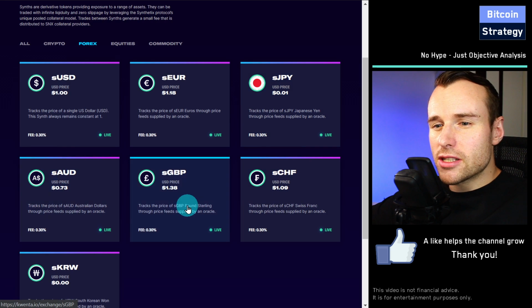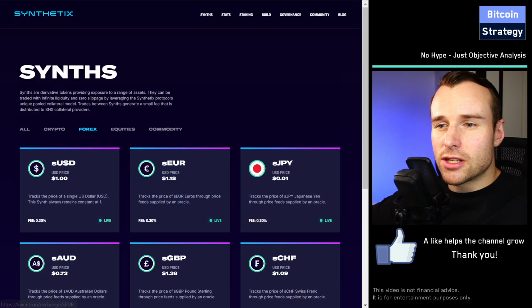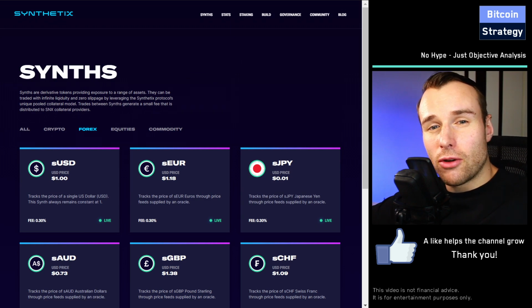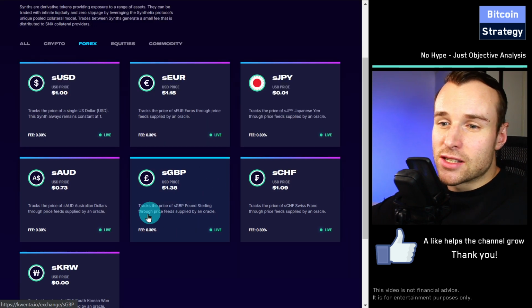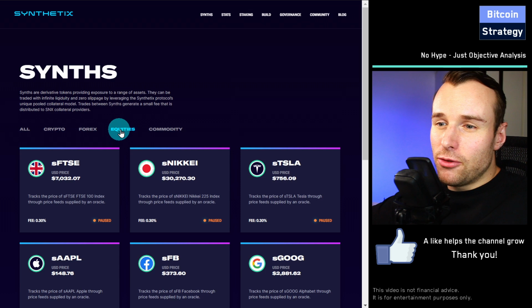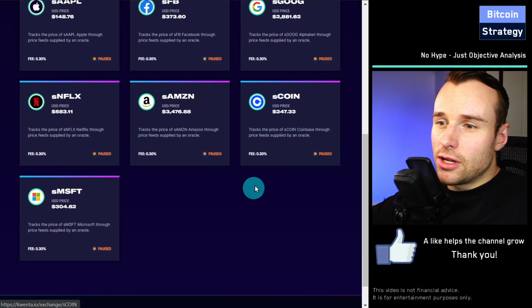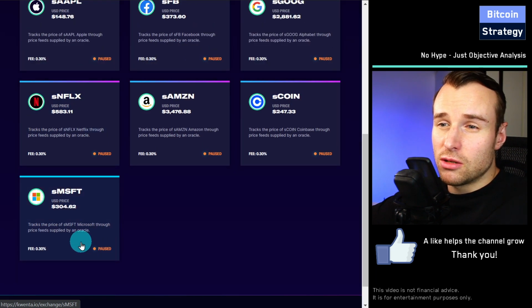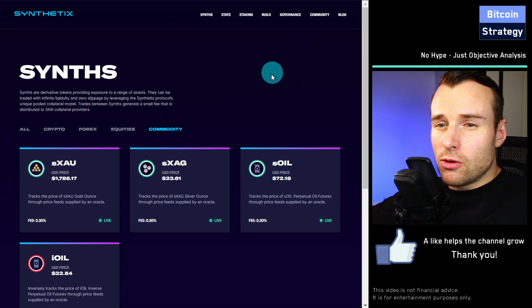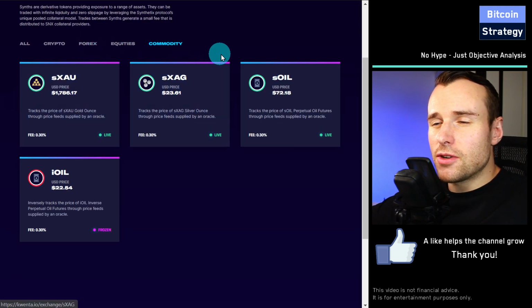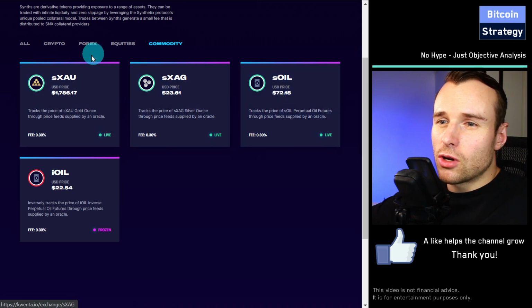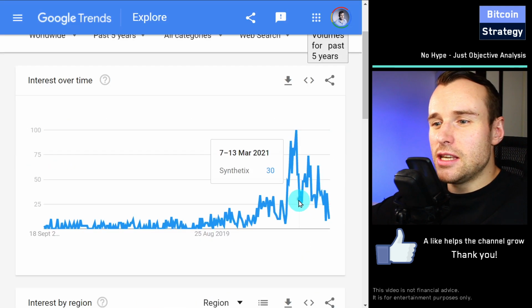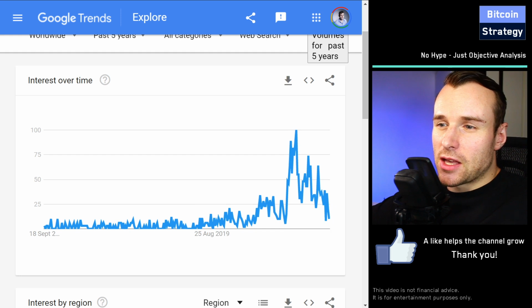There's still Forex, but the fees for Forex are pretty high, right? Forex in general doesn't really move that much. And if you trade Forex directly, the spread between bid and ask is way smaller than 0.3%. So this is a very expensive way to trade Forex. If you look at equity, all of the equity offerings, all of those synthetic equity tokens, they have been paused. Might be due to regulation, might be due to technical issues, I don't know. And so the only thing that's really left is gold, silver, and oil. Now the question here really is, are you going to trade synthetic gold, silver, and oil on a platform that seems to be not growing that much? That's a big question mark, right?